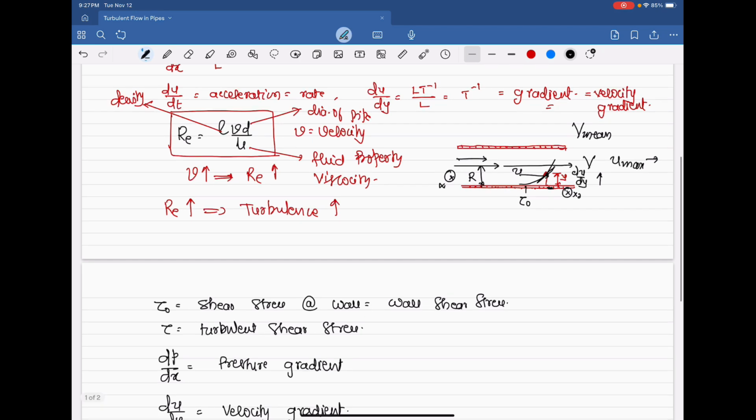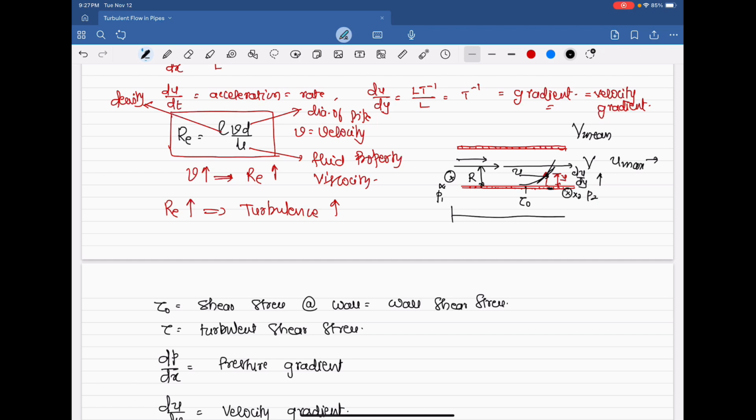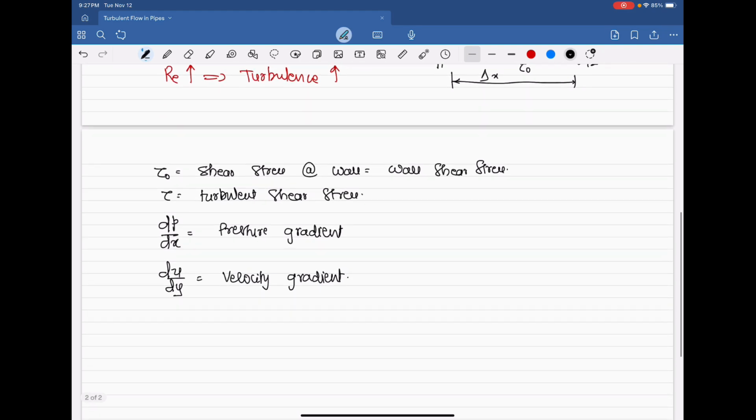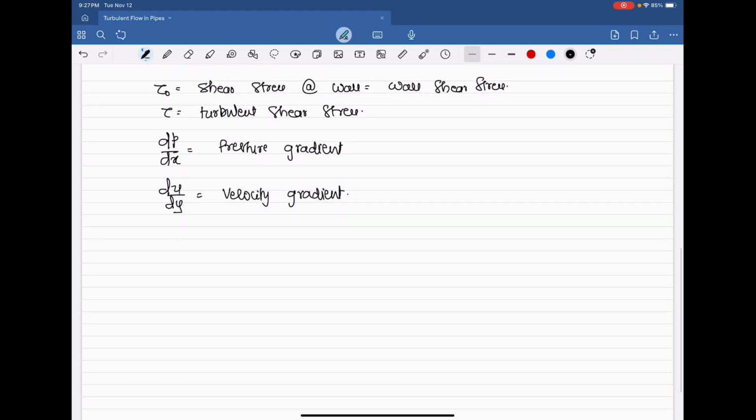The pressure at x1 is P1, pressure at x2 is P2. The distance between x1 and x2, let me say delta x. Then what will be delta P? Delta P is equal to change in pressure between two sections, P2 minus P1.